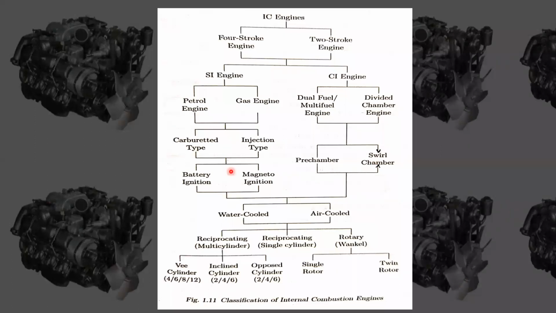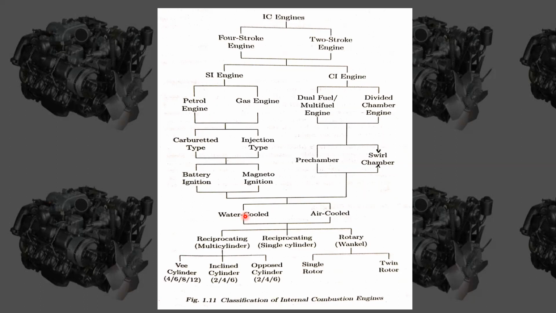If it is an SI engine or a CI engine, we need to provide cooling. For high power engines we need a water cooled engine, and for low power engines we need an air cooled engine, because for high power engines air cooling is not sufficient. In a water cooled engine, the engine weight is going to increase, and we have to design accordingly.